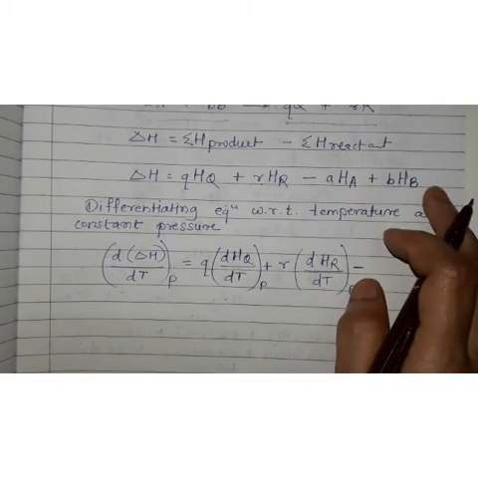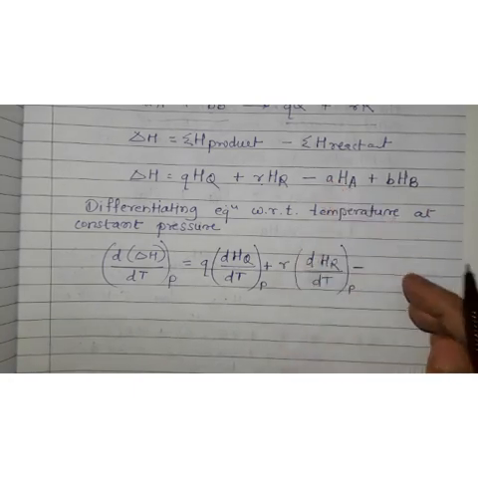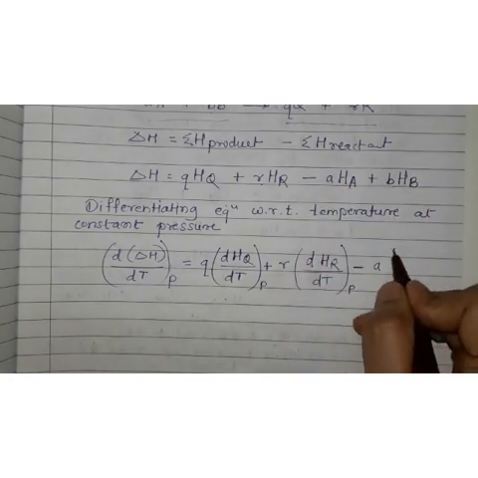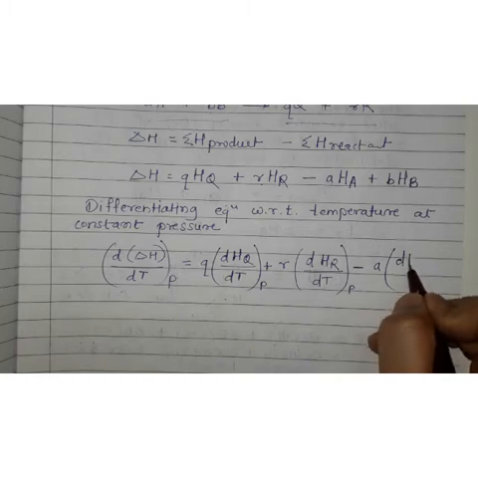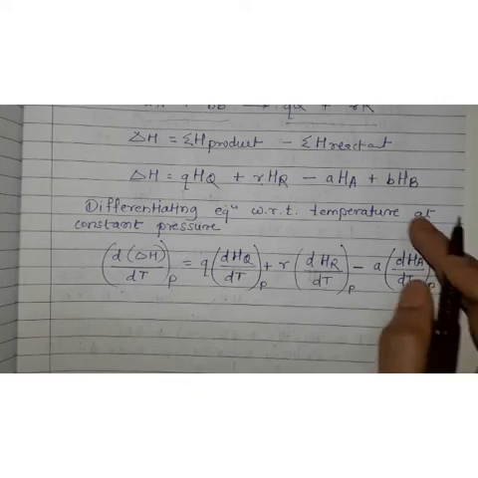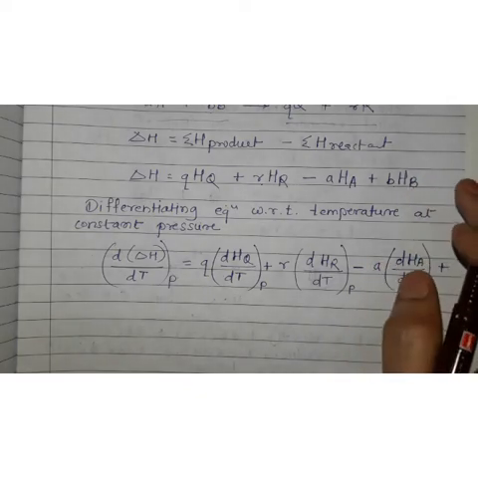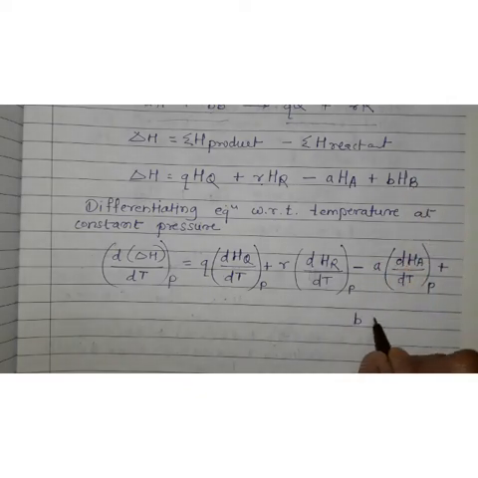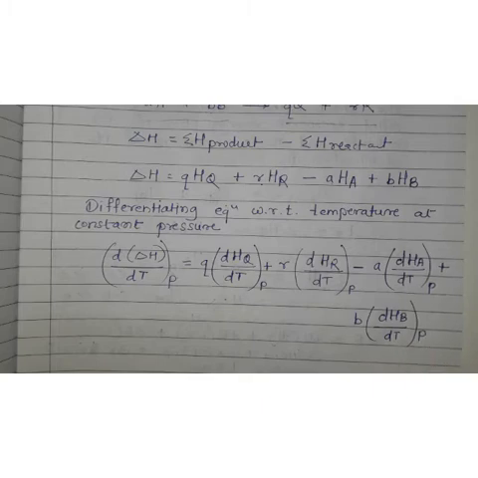Now we have to write reactants. Here the coefficient is A multiplied by dHA upon dt at constant pressure, plus for reactant B, B multiplied by dHB upon dt at constant pressure.